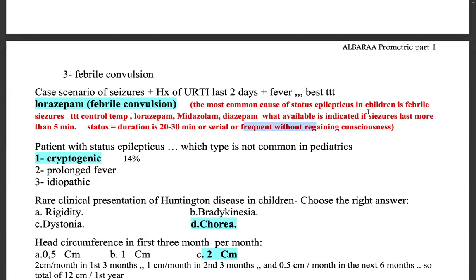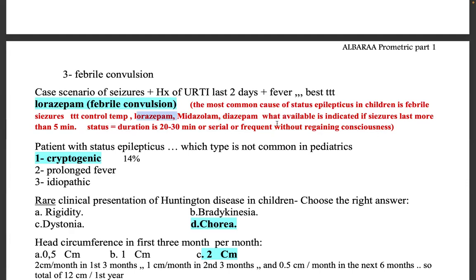So what treatment do you give for status epilepticus associated with fever? The first thing is you will control the temperature. The second thing is that if the child is seizing, you will not leave him in fits. You will control it either by giving rectal diazepam or buccal midazolam or IV lorazepam, whatever is available.